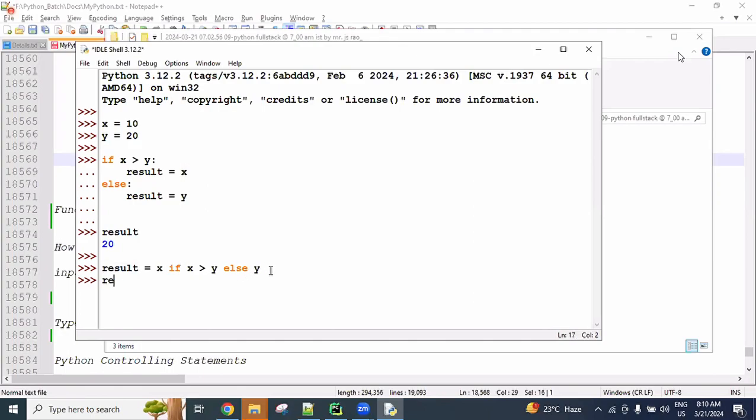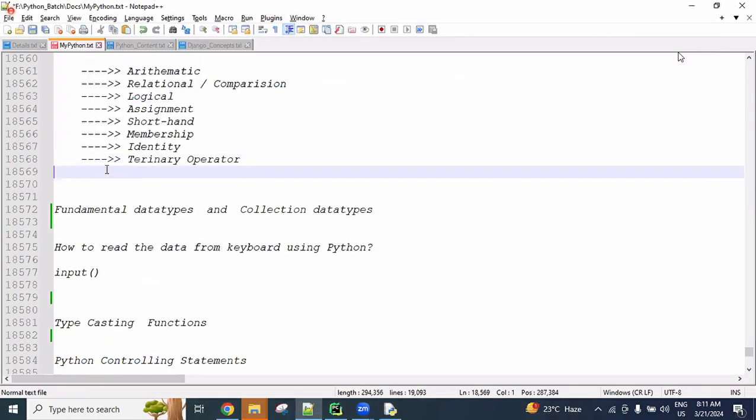Now print result, and you get 20. In task-based questions, we can use this any number of times. Remember that.